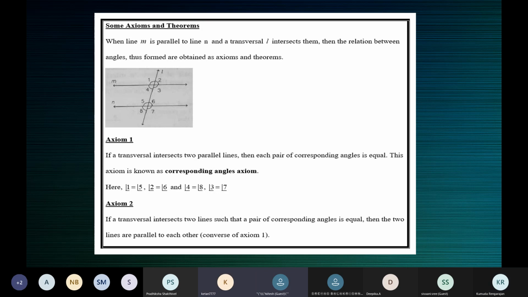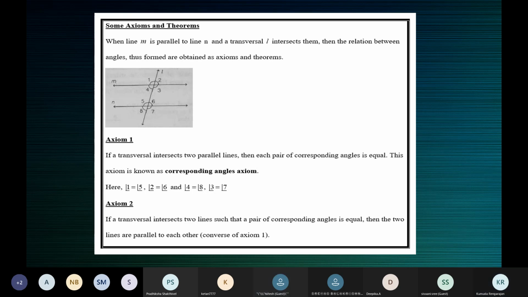Ma'am, the value of corresponding angles should be equal, so we can find that the two lines are parallel to each other. Correct. I understand that you have understood, but more details must be given.